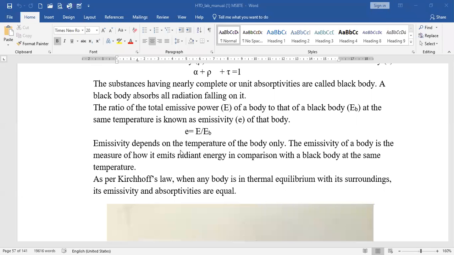This emissivity depends on the temperature of the body only. So emissivity is a characteristic which depends on the temperature. The emissivity of a body is the measure of how it emits radiant energy in comparison with a black body at the same temperature. So we have to compare the emission of radiant energy waves by a black body and by a non-black body.